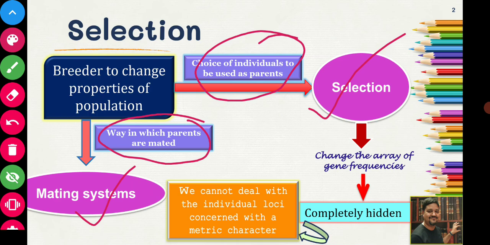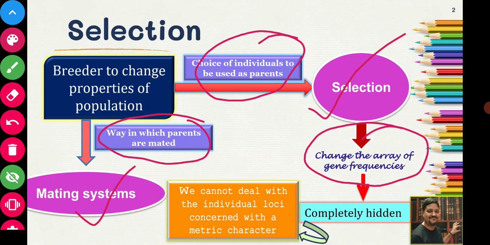So with the help of selection, we are changing the array of gene frequency. We have already studied in population genetics what gene frequency and genotypic frequency are. And you have also studied that if there is no selection, mutation and migration, there will not be any change of gene and genotype frequency in subsequent generations. But here our aim is, with the help of selection, to change the gene frequency. We want to change the gene frequency, but the thing is that the gene is completely hidden.